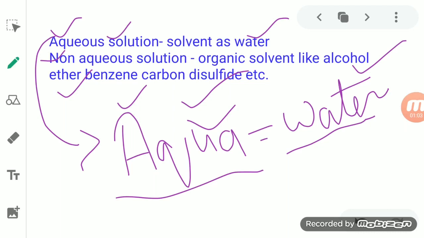So there are solutions which get dissolved in water. That kind of solution is known as an aqueous solution. You can understand with the term aqua. If aqua is given, it means the solvent is water. If non-aqua is given, it means the solvent is not water. So if it is not water, then it will be an organic solvent which includes alcohol, ether, benzene and others. So this is the basic difference between the aqueous solution and the non-aqueous solution.